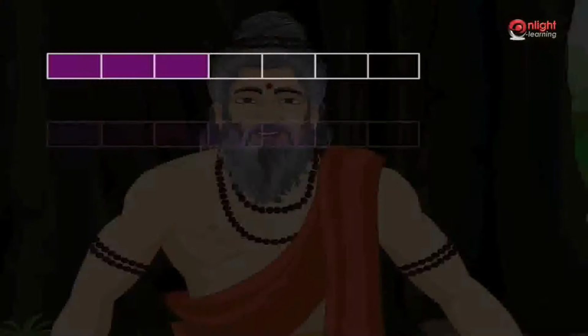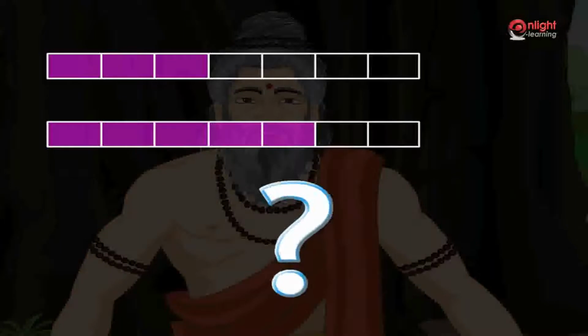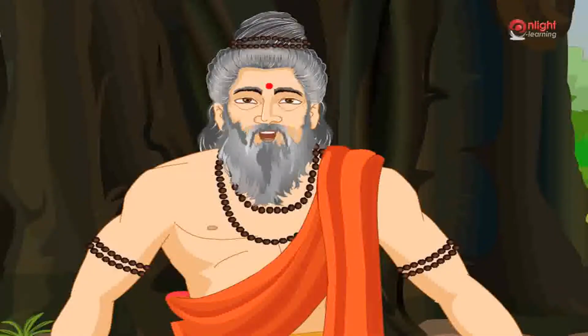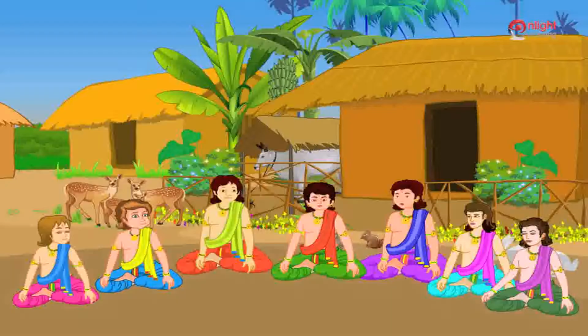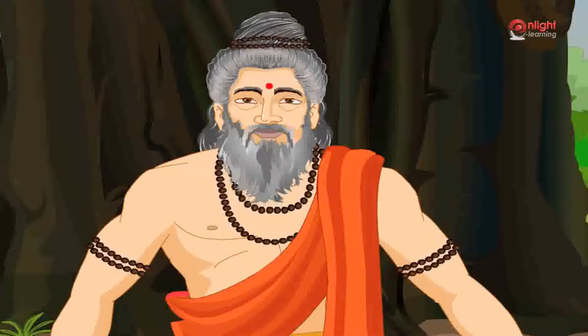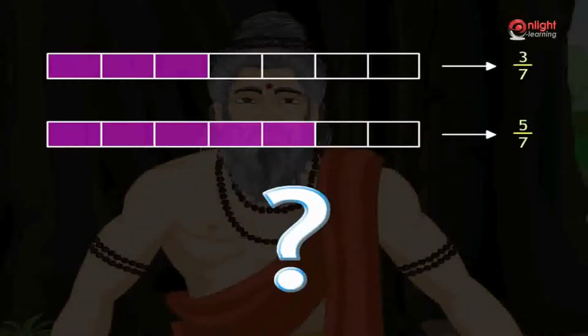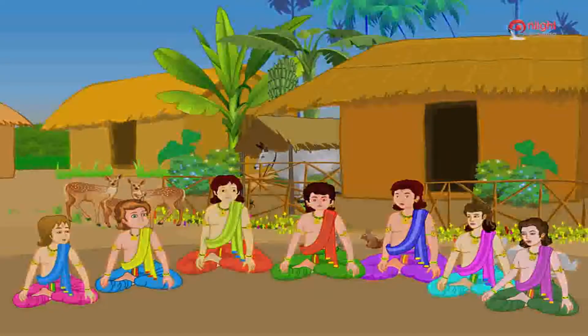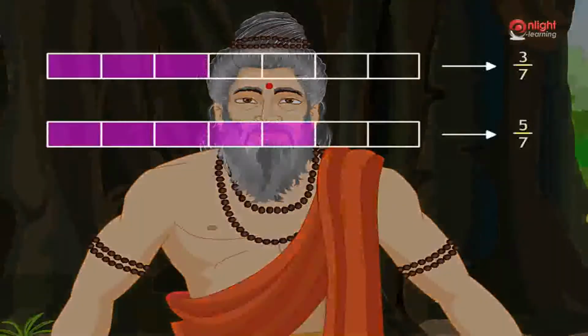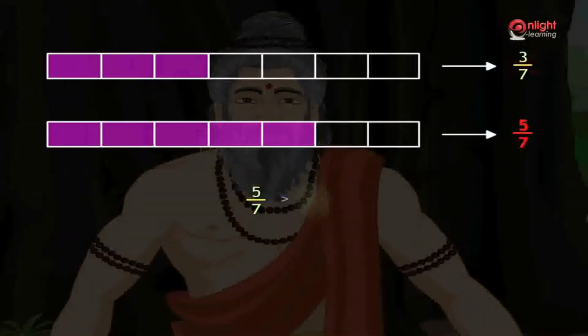Look at these figures. What is the fraction of the shaded part of the first figure? It is 3 by 7. Good. What is the fraction of the shaded part in the second figure? It is 5 by 7. Good. Can you compare these two figures and say in which figure more part is shaded? The shaded region in the second figure is more. Good. So 5 by 7 is greater than 3 by 7.